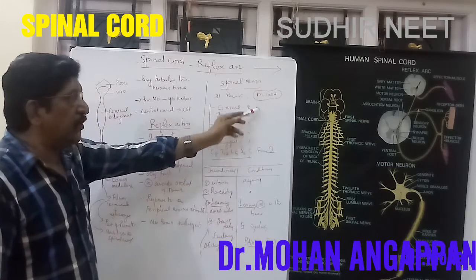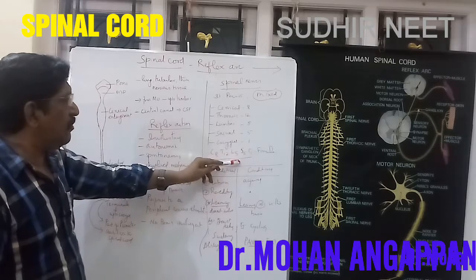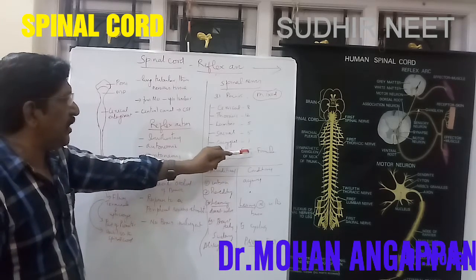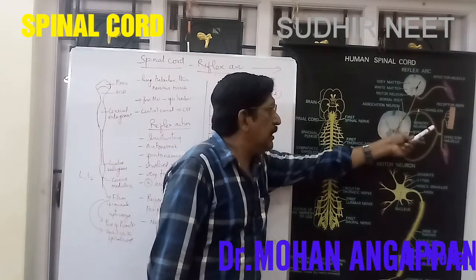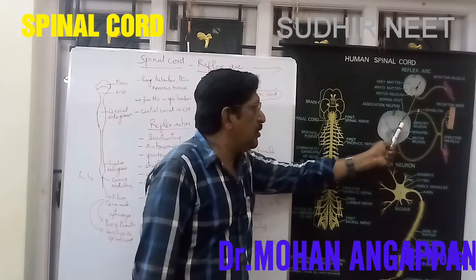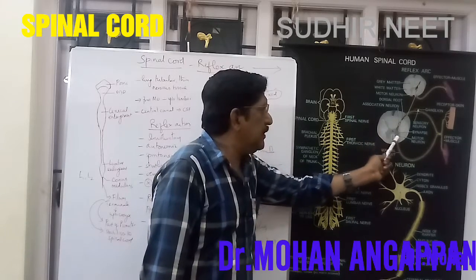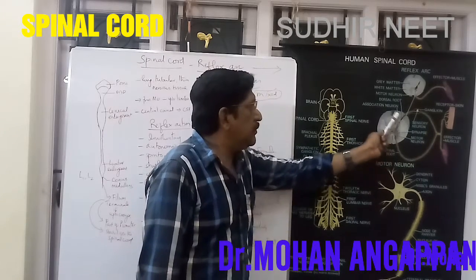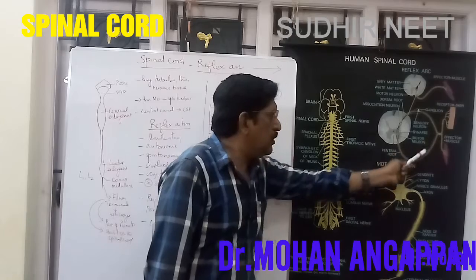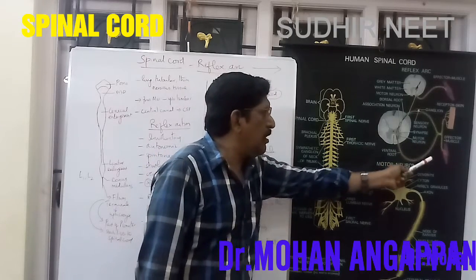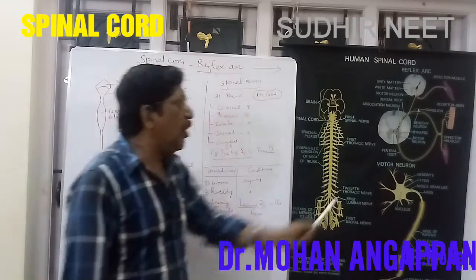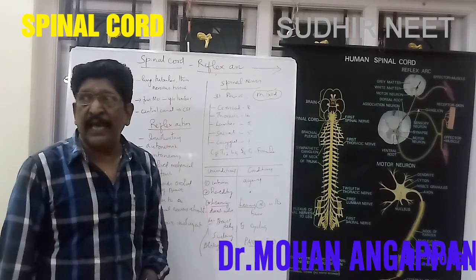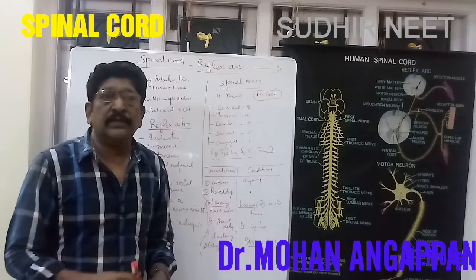Reflex, spinal nerves, 31 pairs, and spinal formula, C8, T12, L5, S5, C1, and then the reflex arc: receptor organ, dorsal root, afferent root or sensory root, and then synapse in the spinal cord, and then motor neuron or efferent neuron, and then finally effector muscle. This is the reflex arc of a reflex action. Thank you very much.